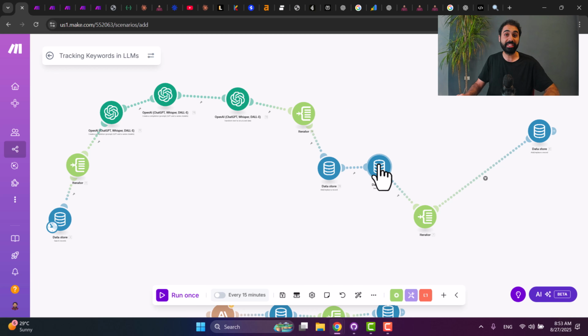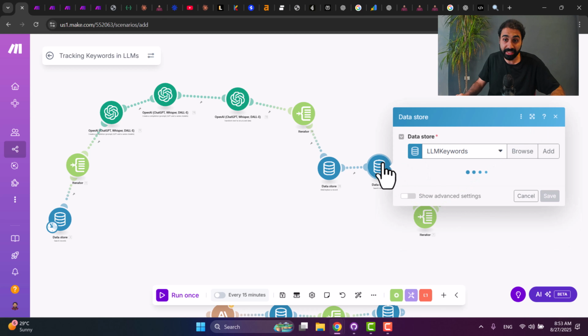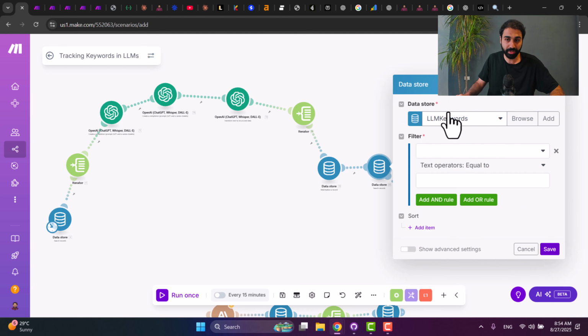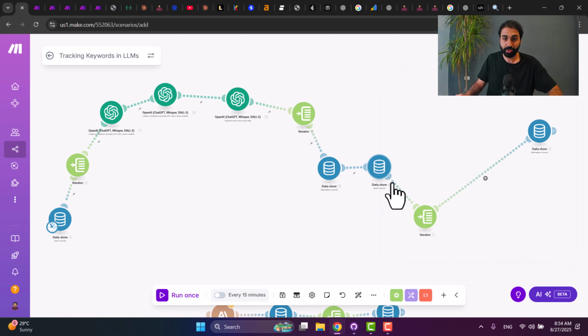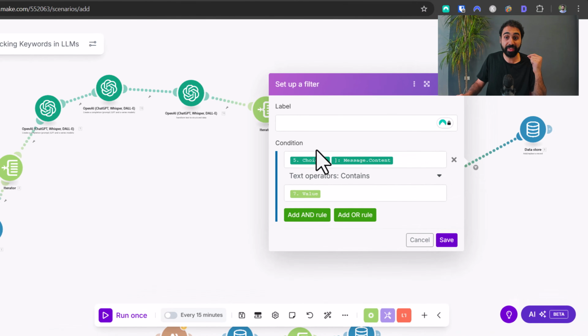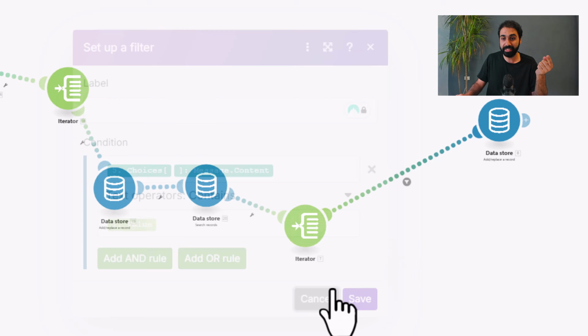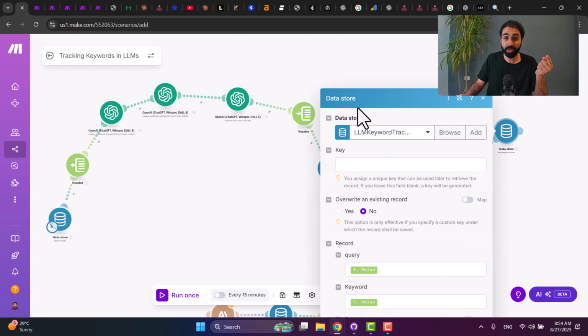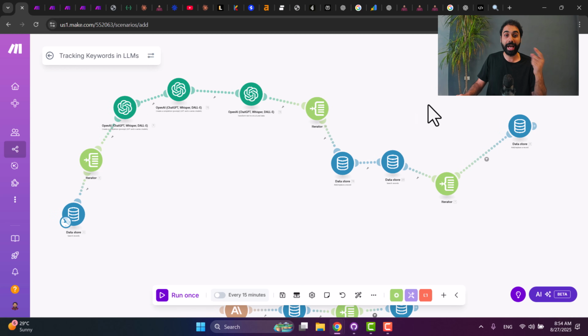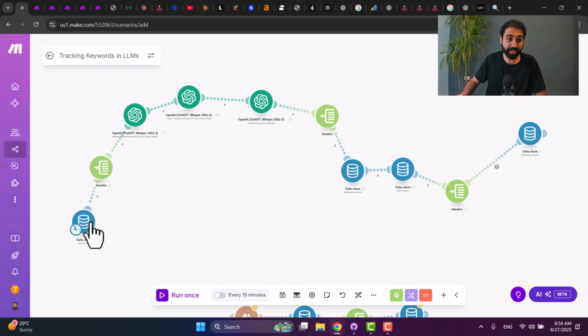Then what I do is I want to check if my keywords, if my website is mentioned in the responses. So you can see here I get my keywords from the keywords table. So I loop, and here you can see we have a filter. I check if the messages coming from ChatGPT contain my value or my keyword, and I save it inside the keywords tracking database. So again, to sum up, in the first step, we are going to get all the prompts.